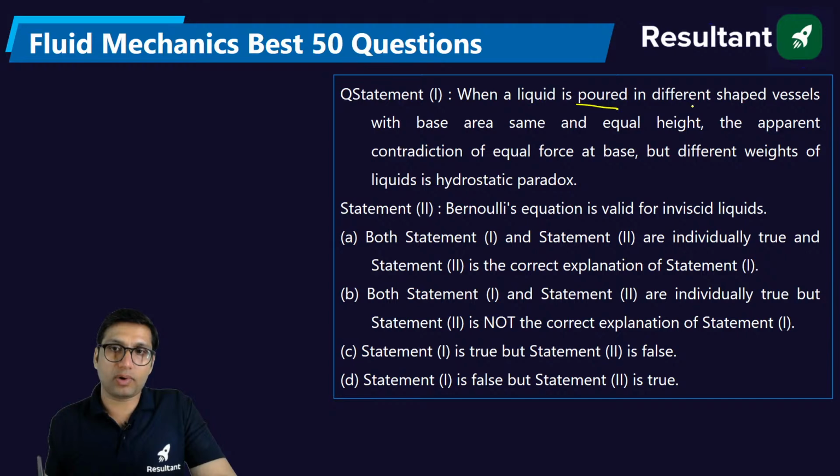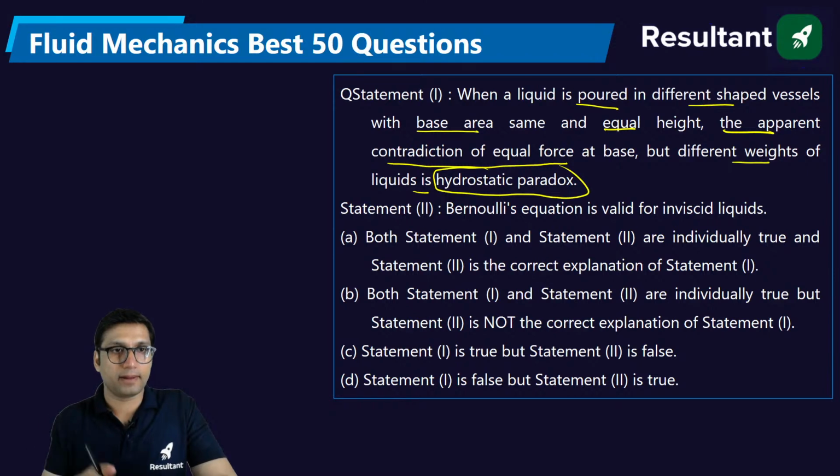When a liquid is poured into different shaped vessels with the same base area and equal height, the apparent contradiction of the equal force at the base but different weight of the liquid is called hydrostatic paradox. Understood? So basically you must have seen this kind of example where, if there are different shaped containers and you want to measure pressure at the same point, the weight can be different for those containers, but the pressure will be the same at that particular point. That is called hydrostatic paradox.